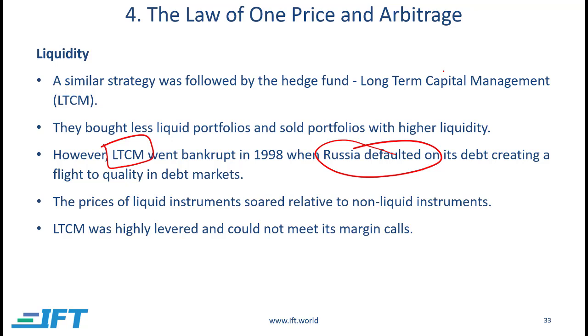And they would have been able to survive it if they weren't so highly leveraged. The amount of bonds they had bought and sold was so huge, and they didn't even have enough money of their own. They were borrowing money and doing it, so that with a little bit of movement against them, they were not able to withstand that, because they didn't have their own money, and they couldn't meet the margin calls.